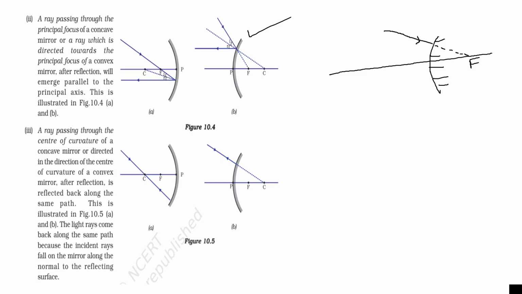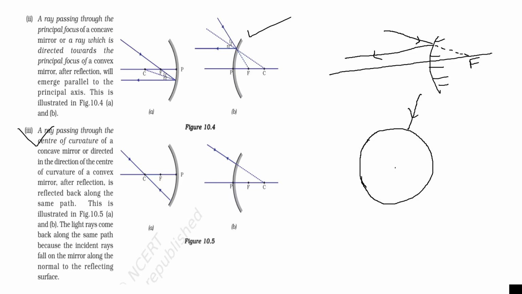Next is, when a ray passes through the center of curvature, it will fall normal to the mirror, and when a ray falls normal to the mirror, it will retrace its path, because the mirror is a portion of a sphere. So when a ray is incident normal to a sphere, it will always pass through the center of this sphere.